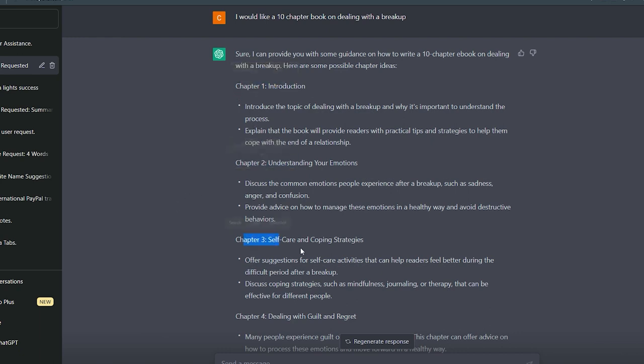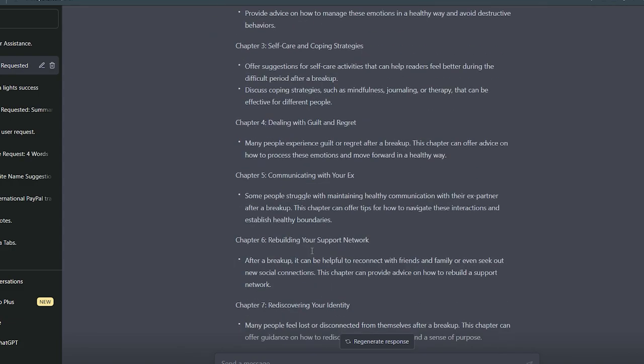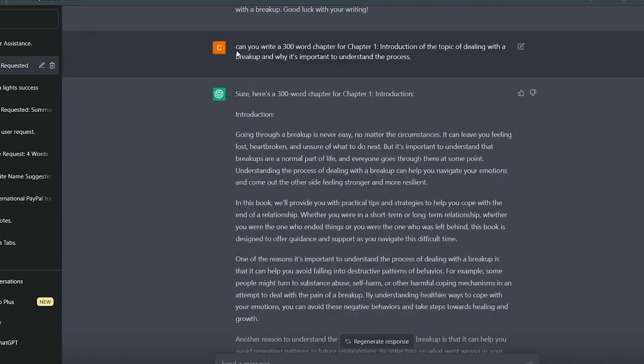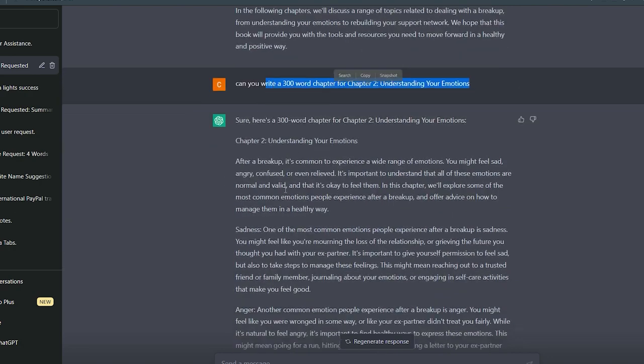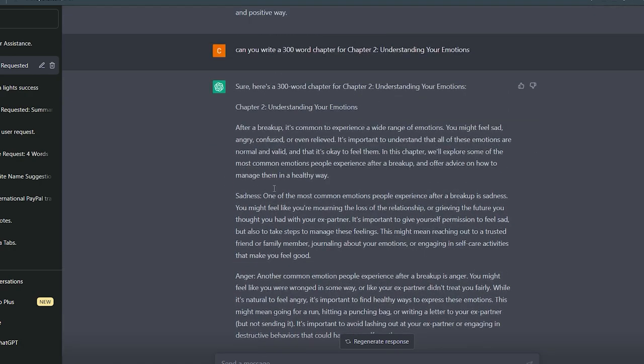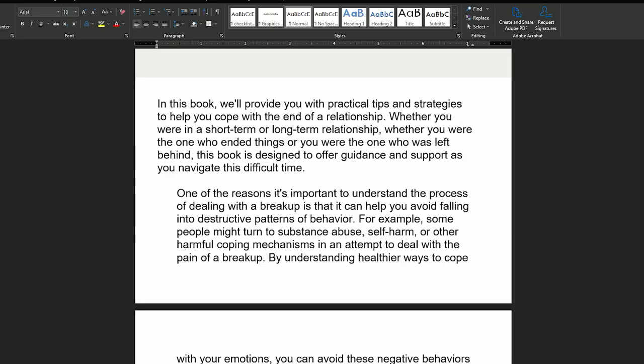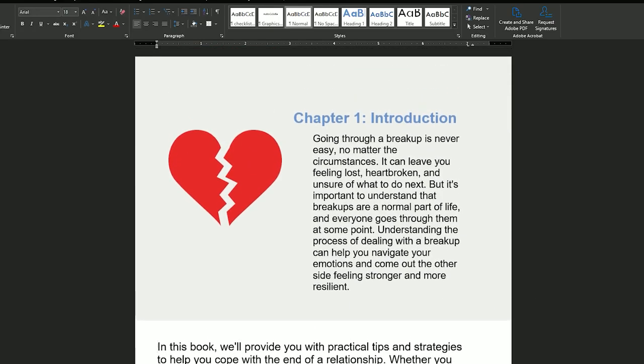For the full ebook, it divided the content into 10 distinct chapters. "Can you write me a 300-word chapter for chapter 1?" is now what I asked. That's precisely what she did as well. I stated to Chapter 2 in exactly the same way. For Chapter 2, it performed the exact same action once more. For all 10 chapters, she did it.